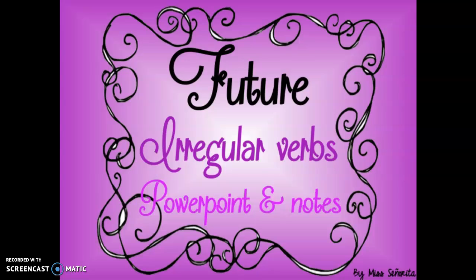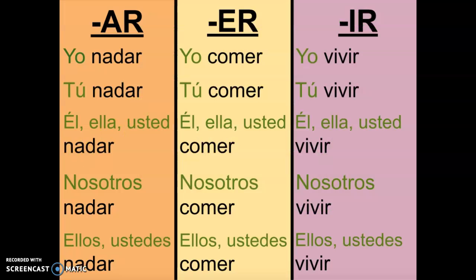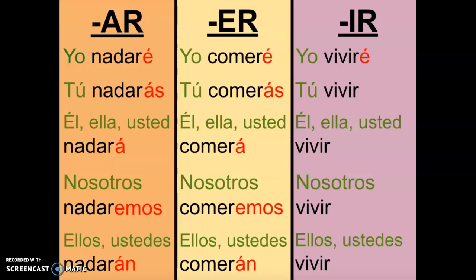We already learned that the future tense tells us that we will do something in the future. All right, so let's take a look at the conjugations for the regular verbs again. Remember that for AR, ER, and IR verbs, the conjugations are the same. All right, and they are as follows: é, ás, á, emos, án. All right, and these are the same for AR, ER, and IR ending verbs.